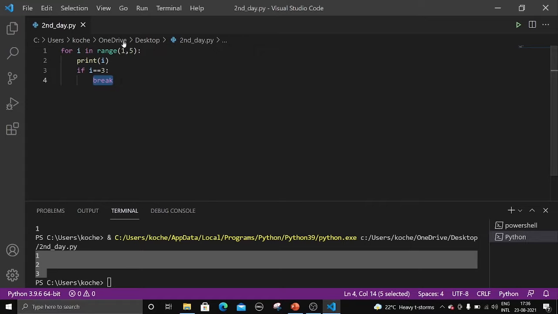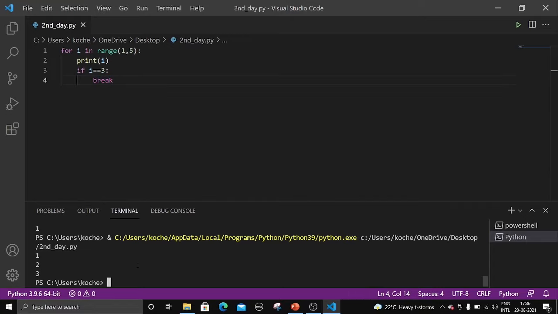The condition can be anything here. If the break word is encountered, it will come directly out of the loop. Okay, I hope you got this one. Now let me explain step by step how it is executed. Now we are starting from 1, right? So first, what is i? 1. So first we are printing 1 here.